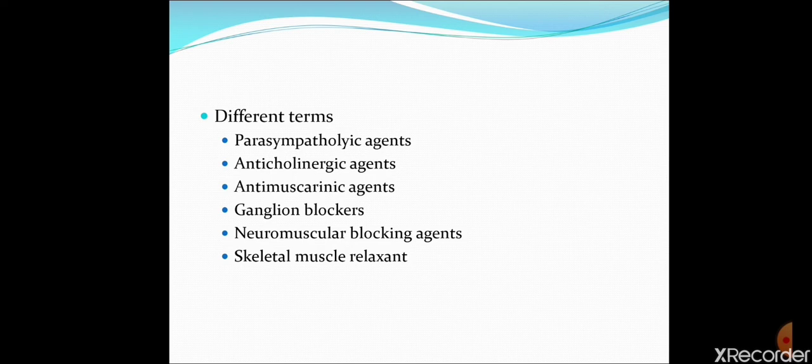But truly, no such parasympatholytic agent is present nowadays. On the other hand, parasympatholytic means which lyses the parasympathetic system. That is also not true. No drug lyses the parasympathetic system. So actually this term is not correct in the true sense.